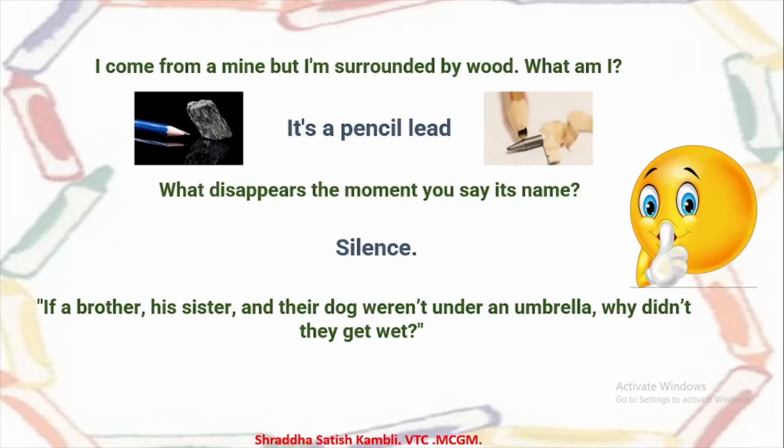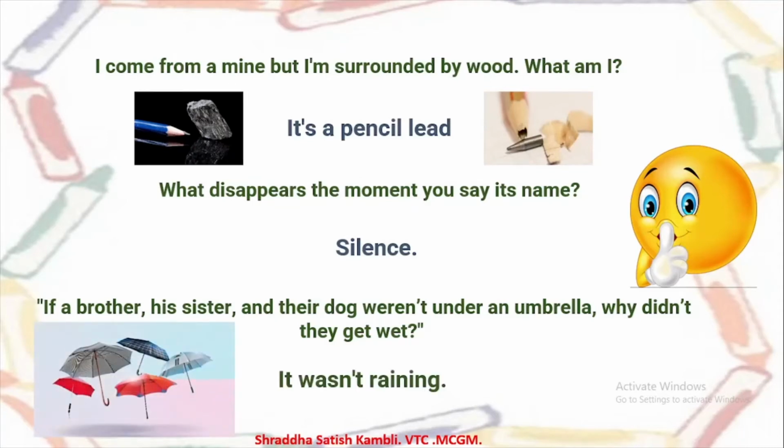Were they standing in some other shade? Or what was the reason? Were they hiding under a tree? So the simple answer could be it wasn't raining at all. So only when it is raining, you get wet. Now in case you do not have an umbrella but it is not raining at all, will you get wet? No. So this is the answer.